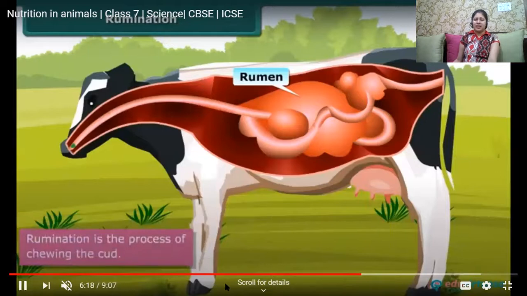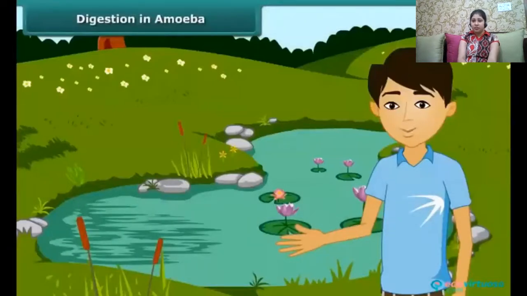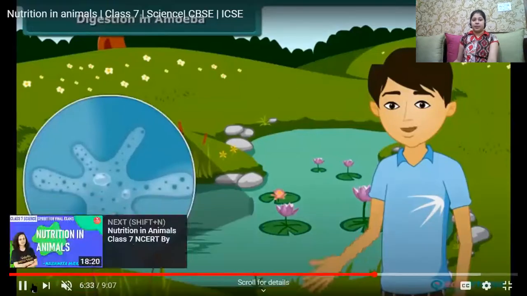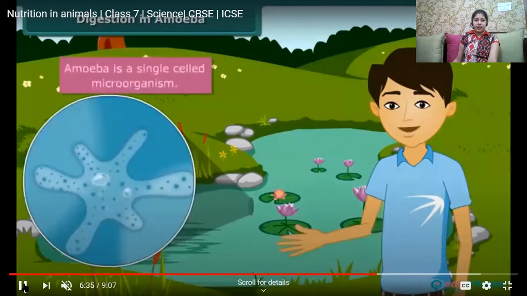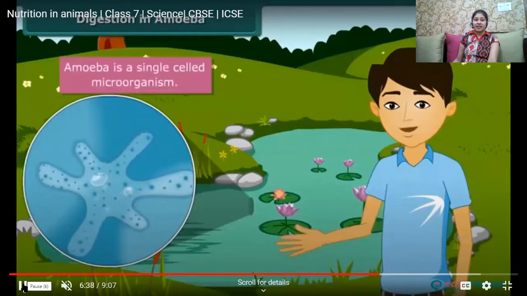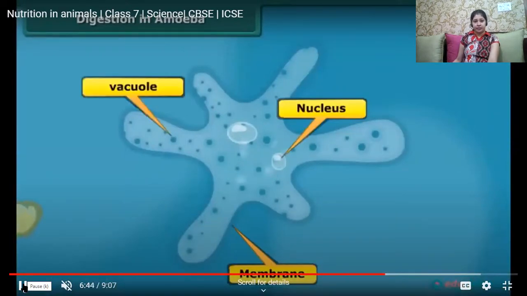Have you ever wondered what happens to organisms which are unicellular, made up of only a single cell? So long we were talking about humans or animals like cows, which are multicellular. Let's talk about a unicellular organism called amoeba. Amoeba is a unicellular organism which does not have any fixed shape. We can frequently find amoeba in water bodies. It is a single-celled microorganism. It consists of a cell membrane and a nucleus. It also has numerous vacuoles.